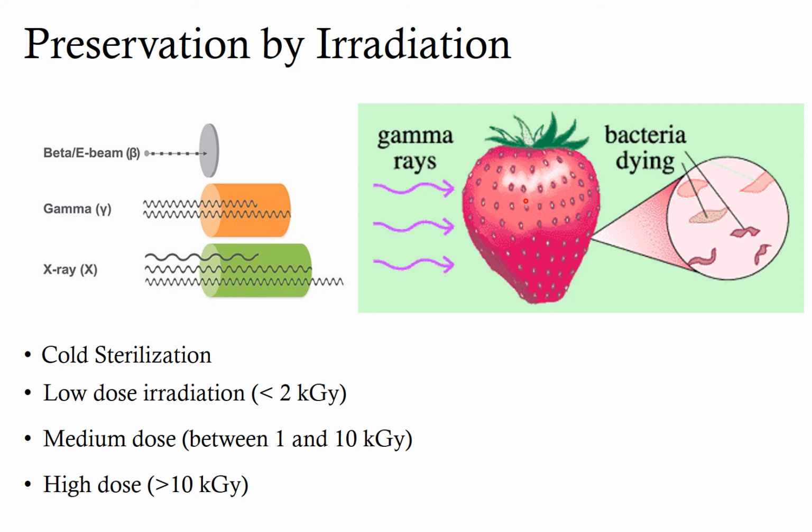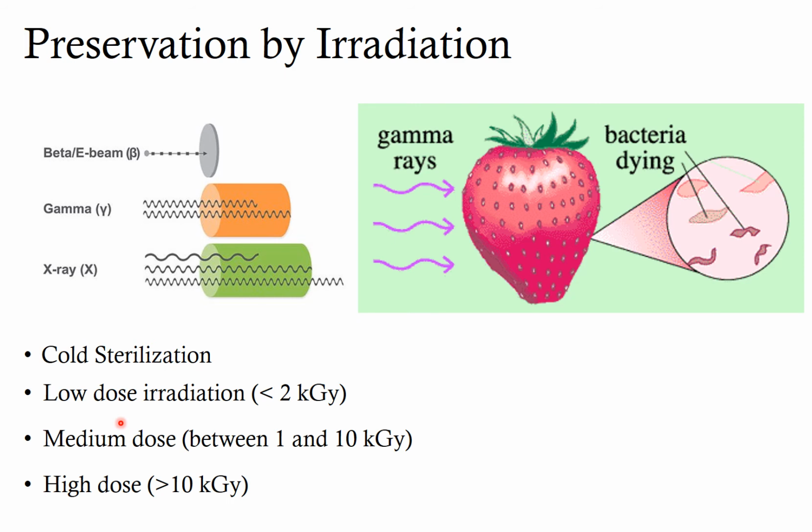So there will be collision occurring between the ionizing radiation and the food particles, and this will result in production of ion pairs and free radicals. The reaction of these products among themselves and with other molecules will result in a physical and chemical change in the food, which will inactivate the microorganism present in the food. Thus, irradiation of food can be considered to be a method of cold sterilization, that is, food will be free from microorganisms without high temperature treatment.